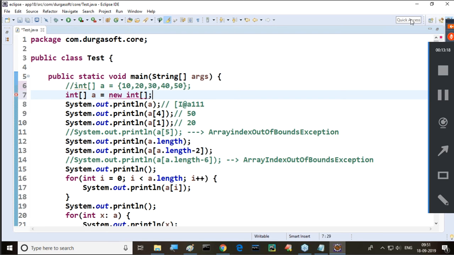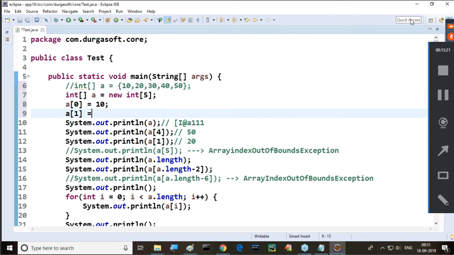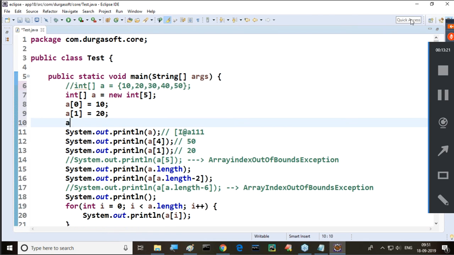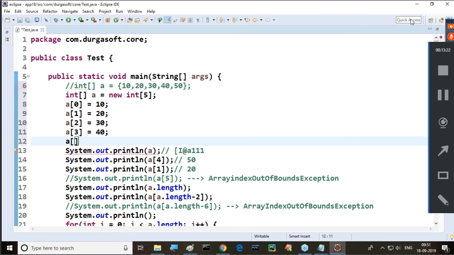That means the size is mandatory. The size is mandatory or not? Okay, size is mandatory. Now I want to provide size 5. Now the error is removed. When I entered size 5, the error is removed. Observe carefully. Then after that, a of 0 is equal to 10, a of 1 is equal to 20, a of 2 is equal to 30, a of 3 is equal to 40, and a of 4 is equal to 50. Values I provided as is.